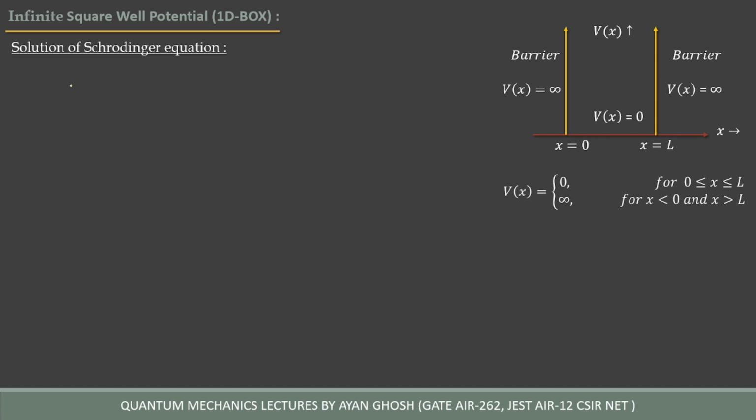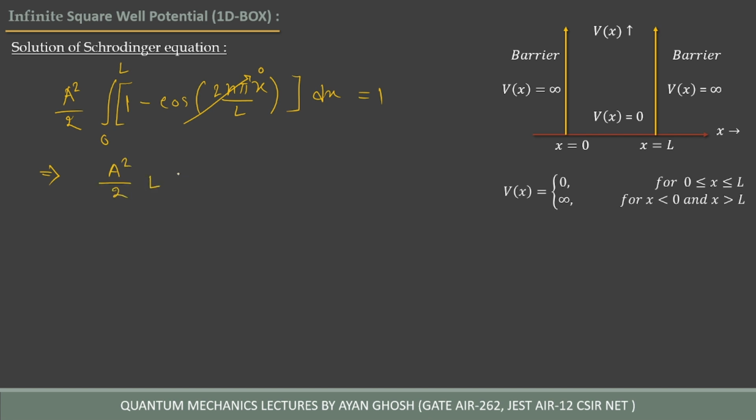That means a square divided by 2 times the integral over 0 to L of 1 minus cos 2n pi x divided by L dx equal to 1. The integration of the cosine term will give us 0. That means we are left with a square by 2 times L equal to 1.